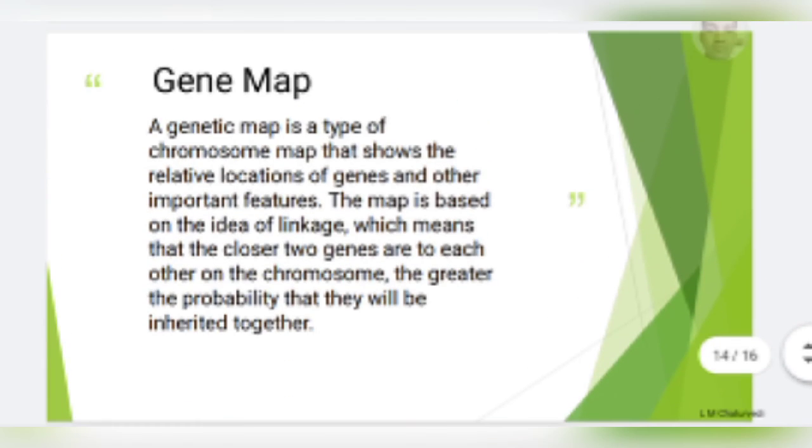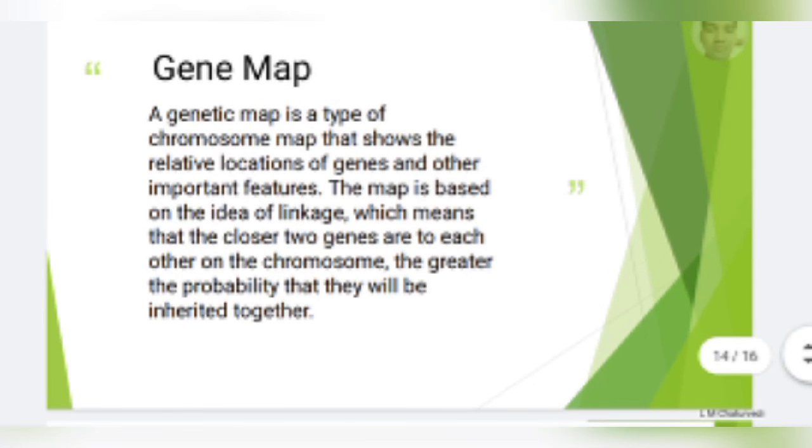Now the gene map. In genetics, it is a type of chromosomal map that shows the relative location of genes on chromosomes. In such a way we can get the idea of the locus of a gene on that particular chromosome, and we can study that. When we make a gene map on paper, we make the distance on the basis of recombination. Such distance is called the Morgan unit.